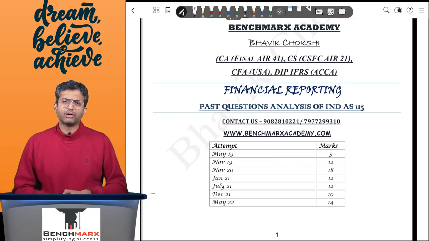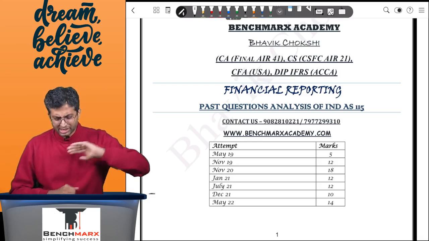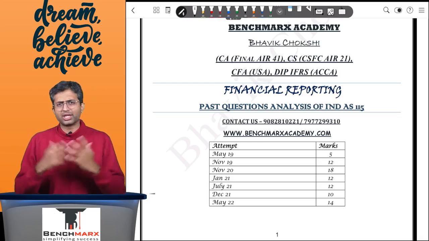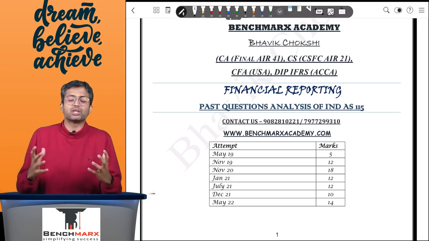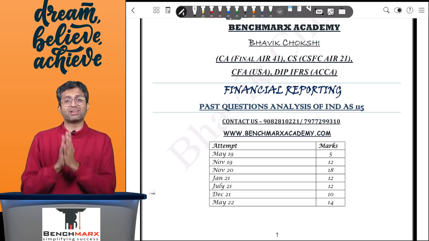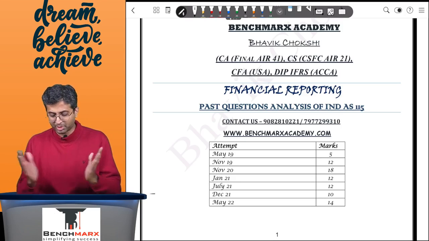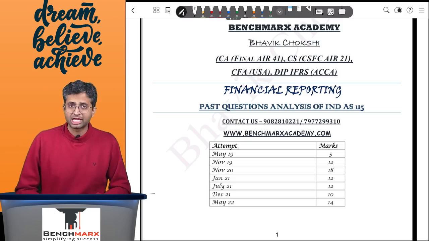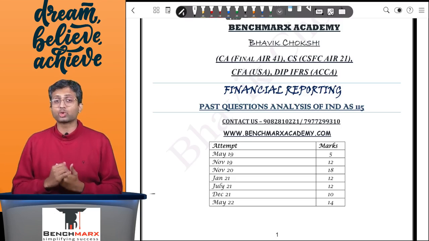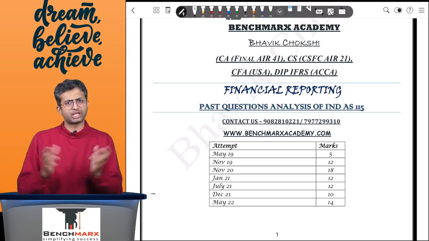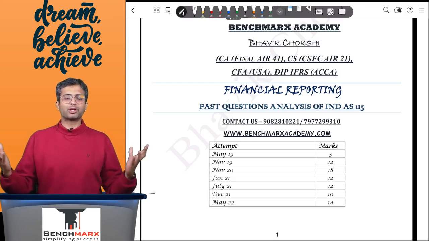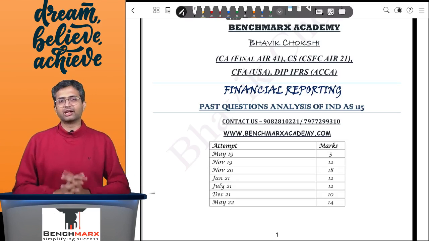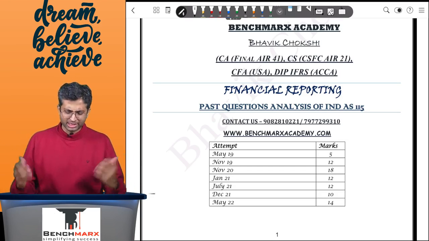If you see the weightage on your screen, except for May 2019, where it has come for 5 marks, in almost every other attempt, Ind AS 115 has come in double digits, that is anywhere between, let us say, 10 to 14 marks. And hence, this is an important standard and questions have been fairly tricky as well. So let us try to cover all the questions in the best possible time. So let us get started.